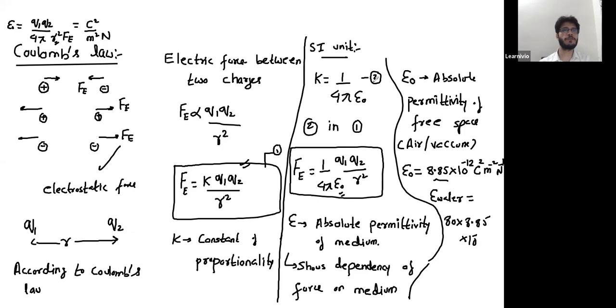Different mediums have different values of absolute permittivity. So the dependency of force on the medium mathematically is given by this absolute permittivity. That's why this is important. Whenever we write epsilon naught, that means we have fixed the medium. The medium is free space. Whenever you have placed a naught along with epsilon, you have fixed the medium. The medium is free space. Just note it down and tell me if you have any doubt in it.